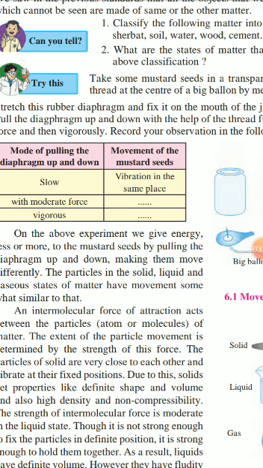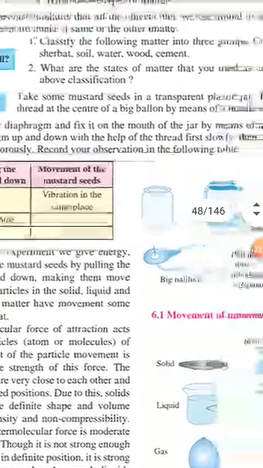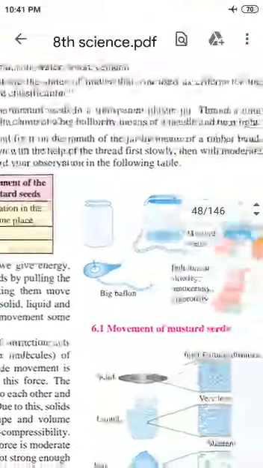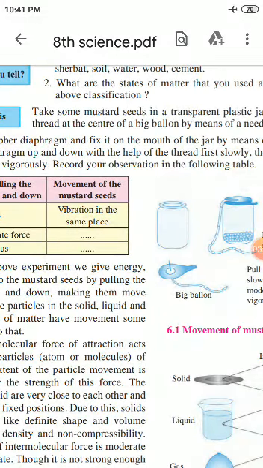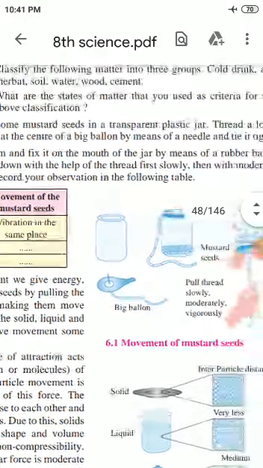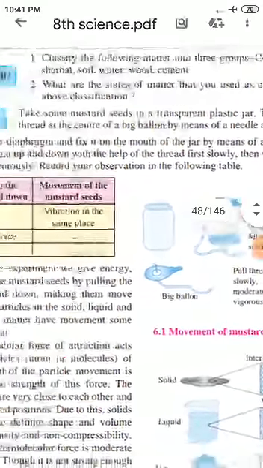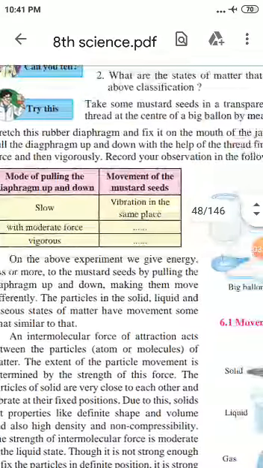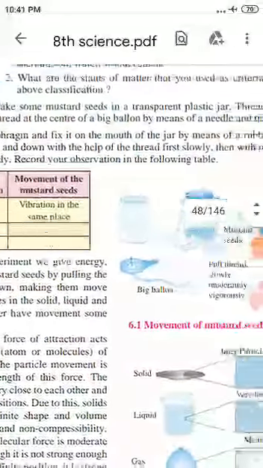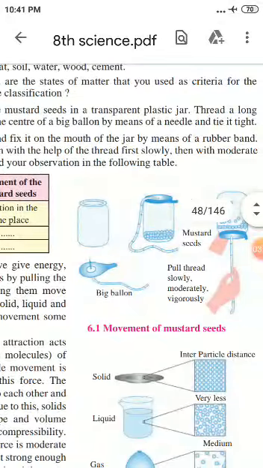Take a small quantity of mustard seeds in a transparent plastic jar. Thread a long thread at the center of a big balloon by means of a needle and tie it tight. Trace the rubber diaphragm and fix it on the mouth of the jar by means of a rubber band.